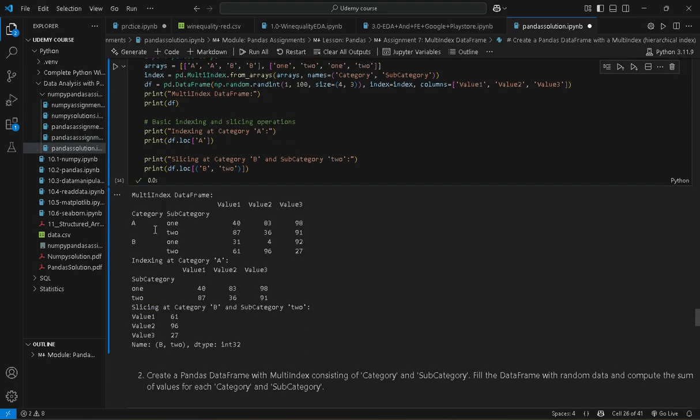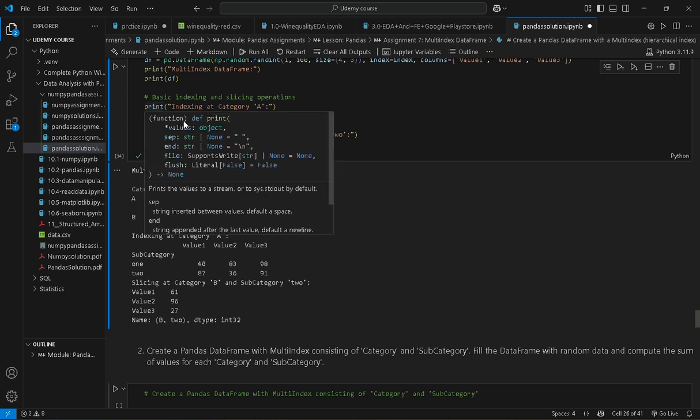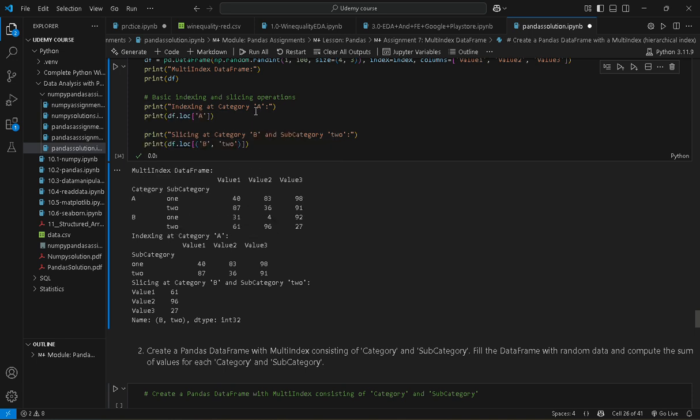See this result. Category is our main category and this is our subcategory. In category A we have two subcategories, 1 and 2, and in B we have subcategories 1 and 2. The values we have inserted are random integers between 1 and 100 of size 4 comma 3. For basic indexing and slicing, print the indexing at category A. Okay, we have to print the category item at A.